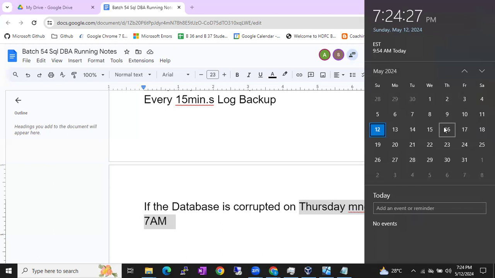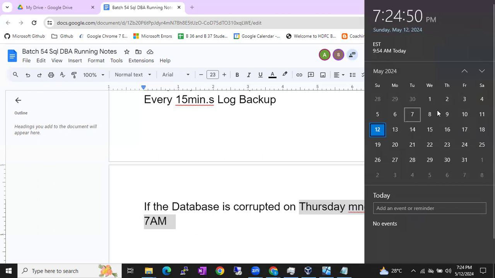Differential backups are not mandatory in the organization. Those are optional backups, but log backups are mandatory. So in this scenario, if the last full backup is corrupted, you can still recover it by using the previous week's full backup and all the log backups from that week. This full backup and these log backups you cannot recover.